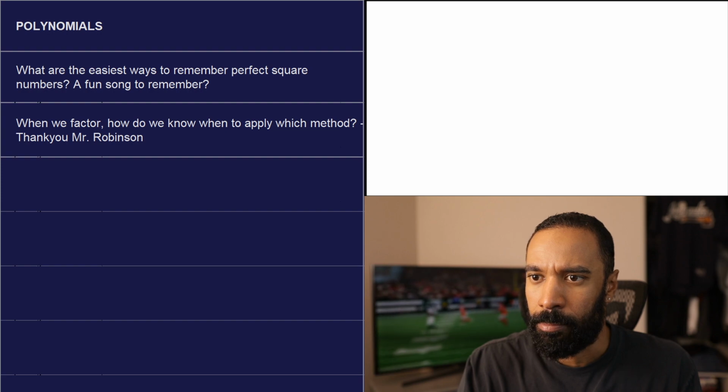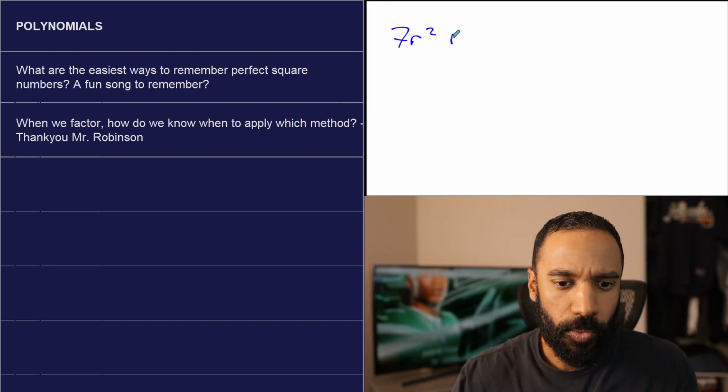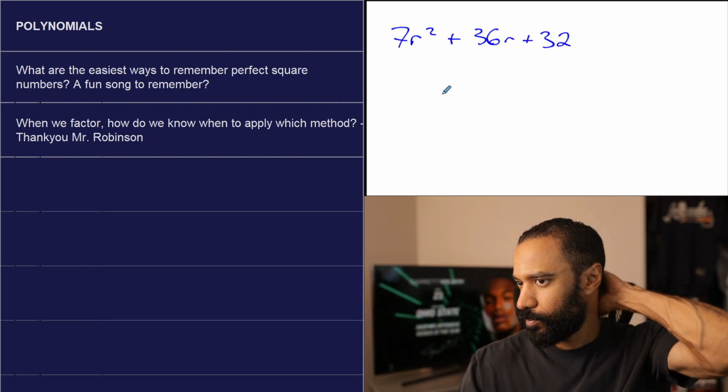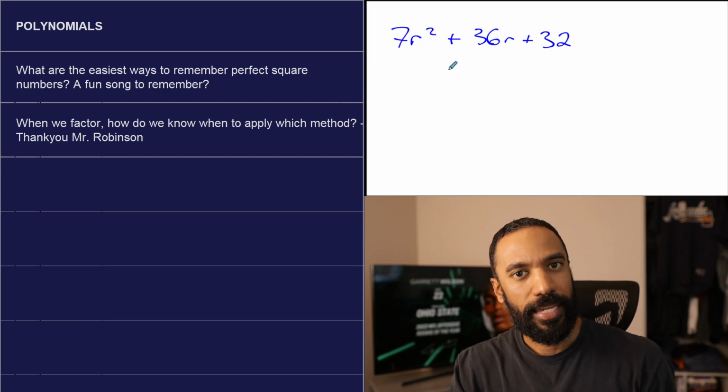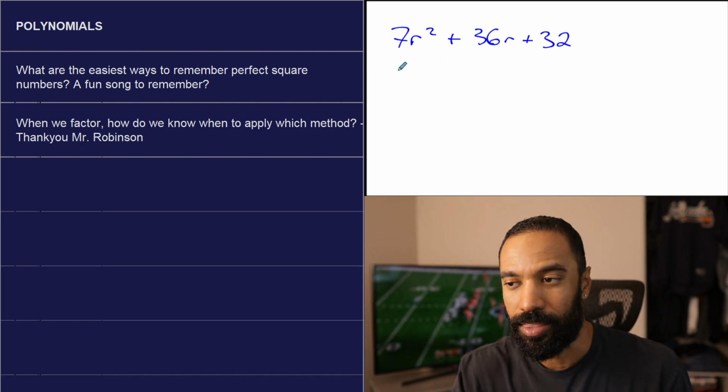Let's look at, perfect, this one. 7x, okay, they have a letter r. 7r squared plus 36r plus 32. Let's factor this guy. So this one I can lock some things into place kind of like the previous set, which is nice. So check this out.